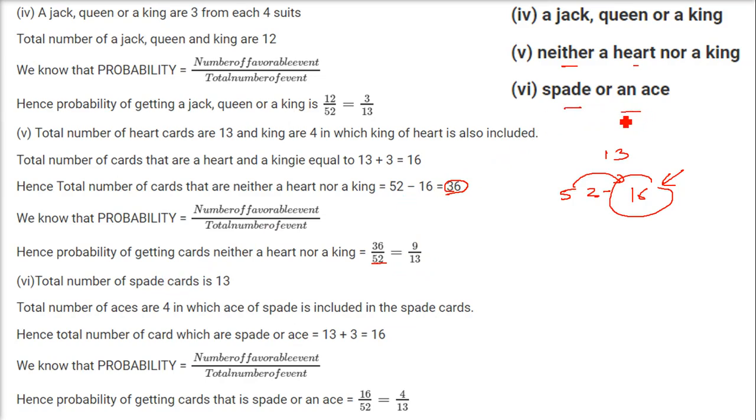Spade or an ace. How many spades are there? It will be 13. Ace, for all the suits you will have 4 aces. But if you say a spade has 13 cards, you have already taken one of them. It is already included, so only 3 will remain. So 13 plus 3 is the spade or an ace, divided by 52. 13 plus 3 is 16, 16 by 52. This 16 by 52 is 4 by 13. This is spade or an ace.